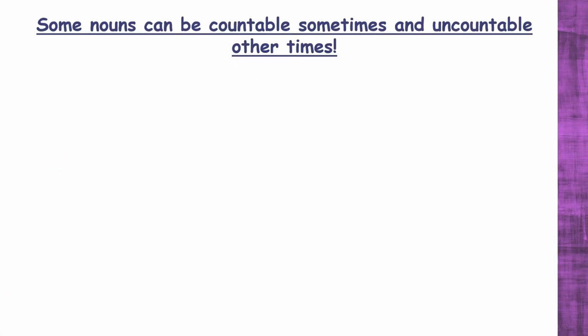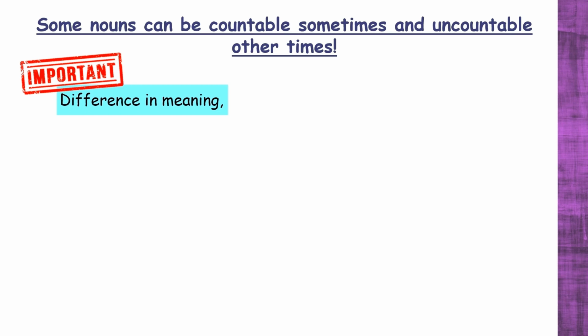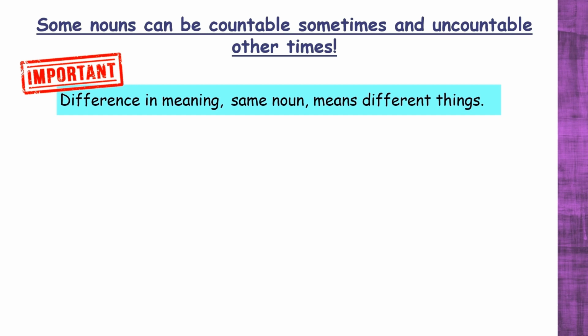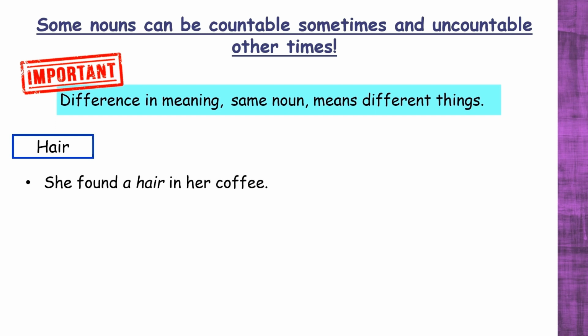I said that some nouns can be countable sometimes and uncountable other times. What is very important here is to understand the difference in meaning. Yes, we are talking about the same noun, but it means different things in each context. Let's look at some examples. The first noun is hair. She found a hair in her coffee. In this case, we are talking about one strand of hair in the coffee, meaning that hair is countable.